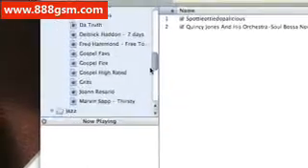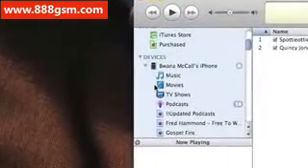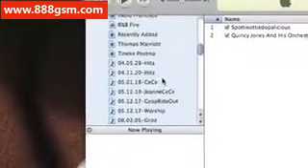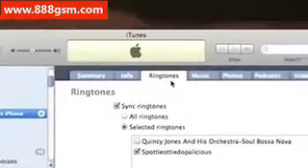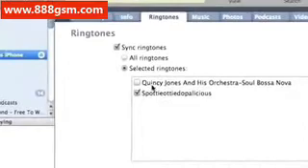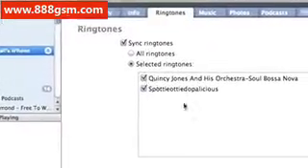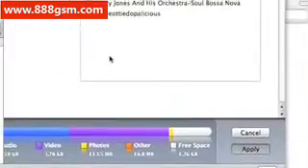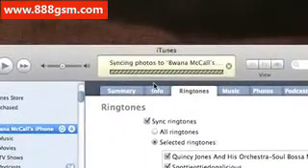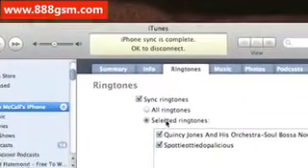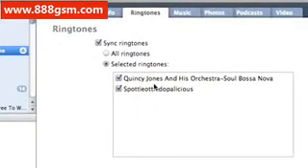Now when I go up to my iPhone, which is already docked, under Ringtones, I have a brand new entry called Quincy Jones and His Orchestra, Soul Bossa Nova. And I'm going to check that and apply. It's now syncing with my iPhone, and I now have my very own ringtone from that track that I selected in my iPhone. And this is absolutely free.